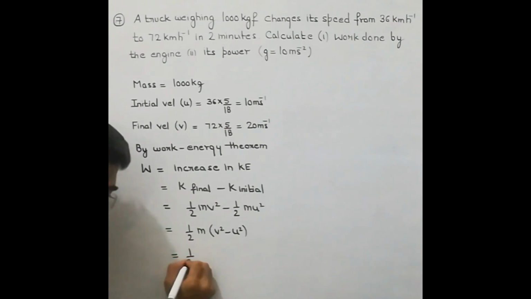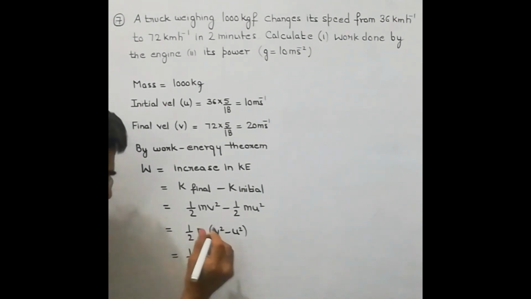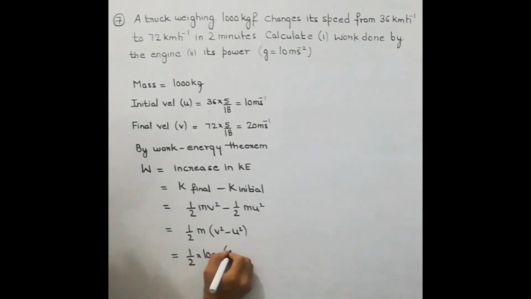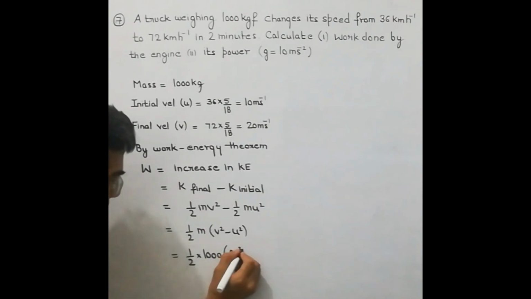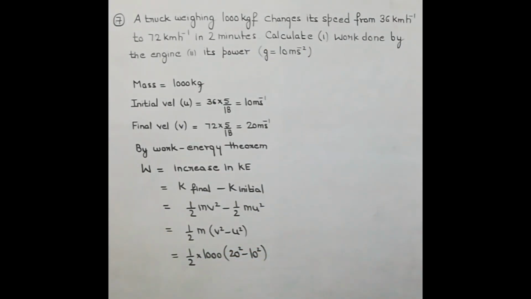Now let us substitute the values. M is 1000, velocity is 20, so 20 square minus initial velocity is 10, so 10 square. Now we will solve this to get work done.